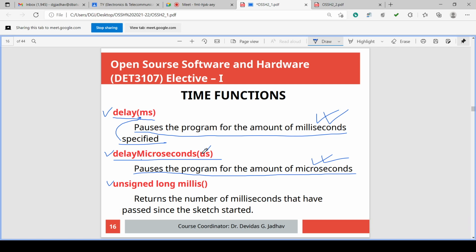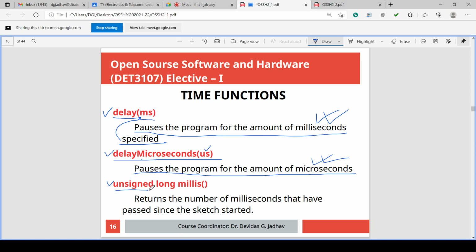If delay microseconds 10,000 is given, then 10,000 microseconds means 10 milliseconds, and what will happen if 1 lakh microseconds is given? 1000 milliseconds means 1 second. So 1 lakh microseconds gives 1 second. 10 raised to plus 6 microseconds means 1 second.